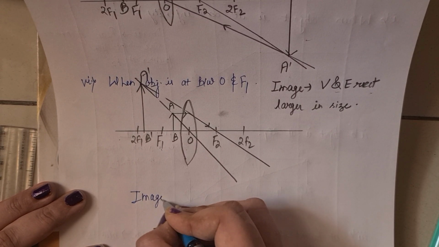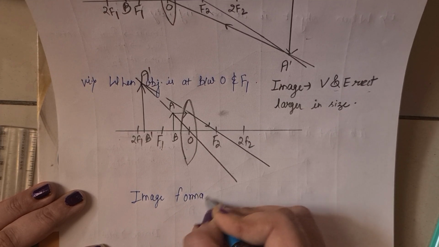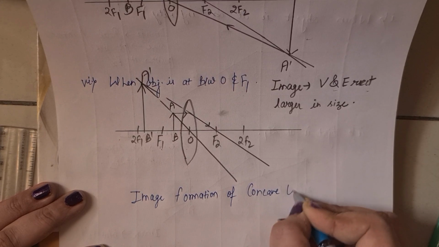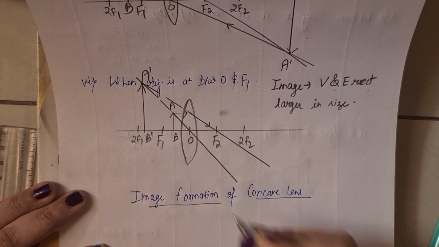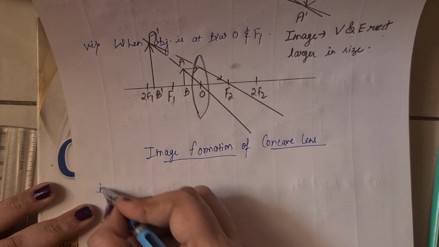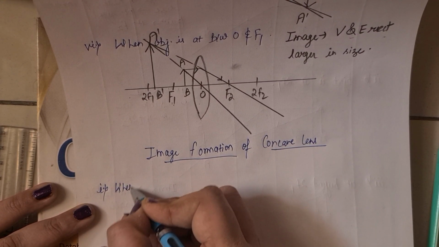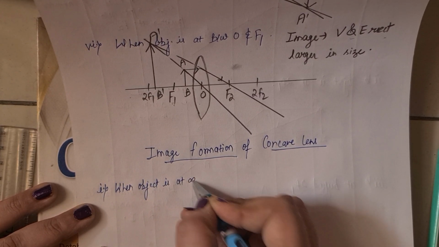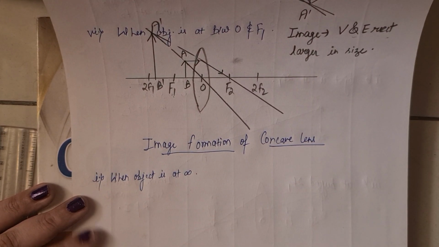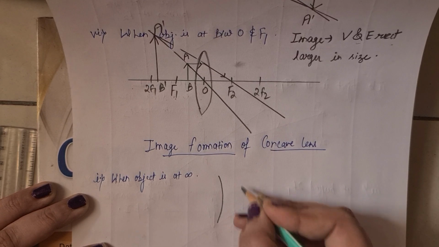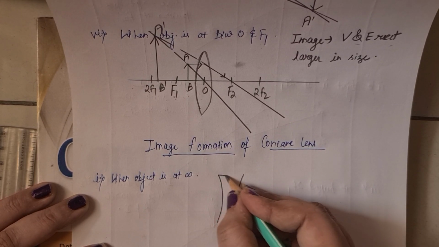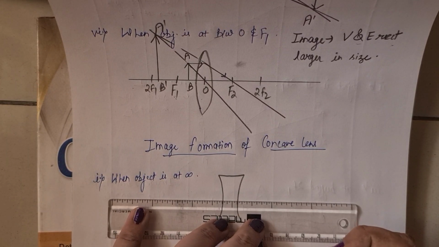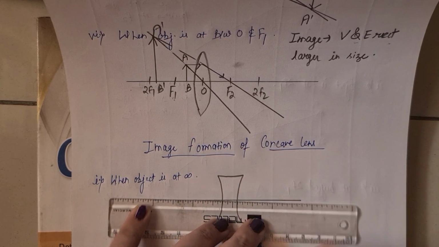Now the image formation of a concave lens. In a concave lens there are only two cases. The first one is when the object is at infinity. So what will happen when the object is at infinity? It is a concave lens. This is the principal axis.